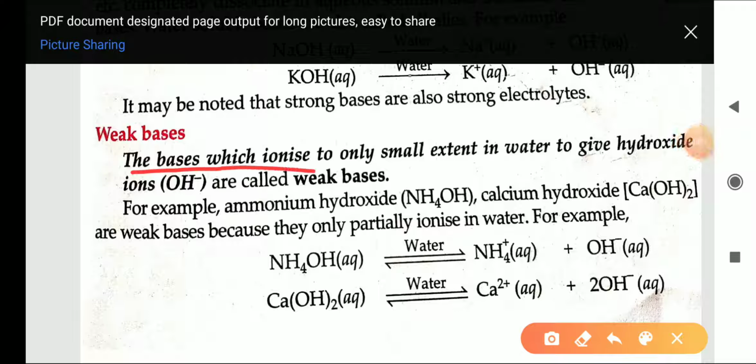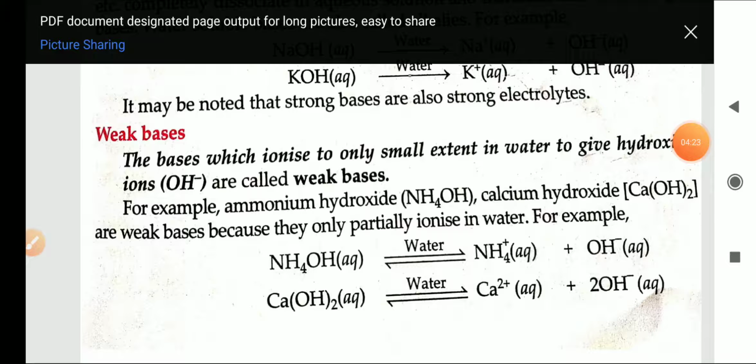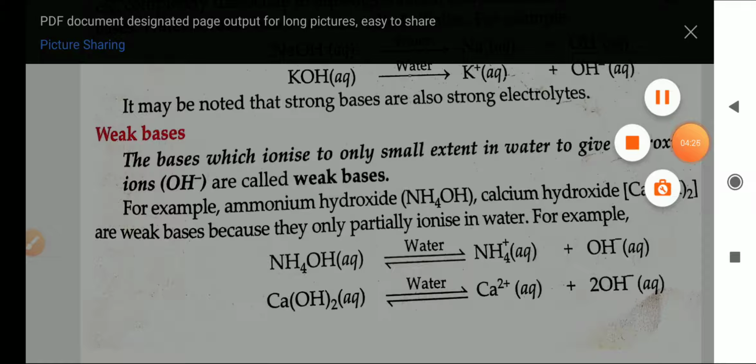Weak bases: the bases which ionize only to a small extent in water to give hydroxide ions or hydroxyl ions are known as weak bases. Here, ammonium hydroxide is a weak base. When it reacts with water, only some OH ions or hydroxyl ions are produced. That's why they are known as weak bases.